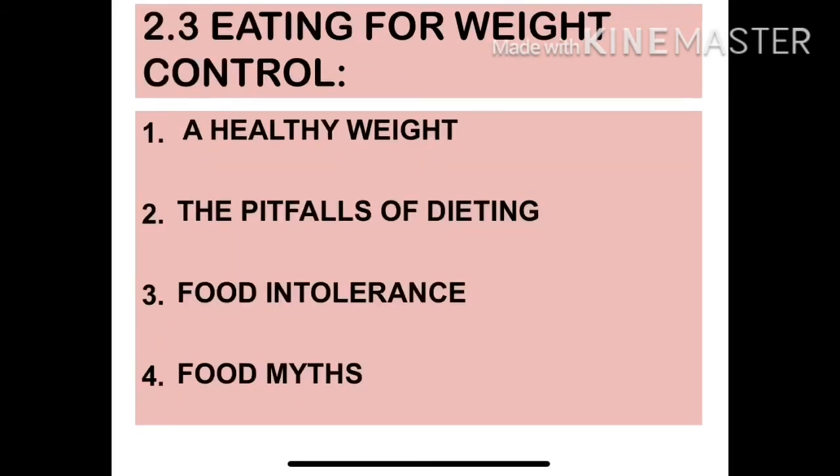So, students, now the third and the last topic of this chapter is eating for weight control, in which we have to study a healthy weight, how we can gain a healthy weight. Second is the pitfalls of dieting. Third is food intolerance, and your last topic is food myths. So we'll start from a healthy weight.